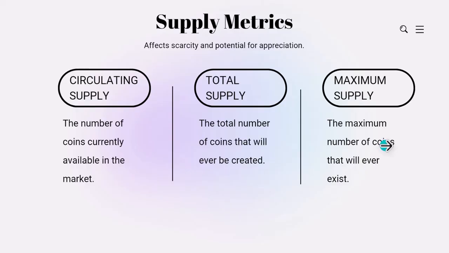The total supply is the total number of coins that will ever be created, and the maximum supply is the maximum number of coins that will ever exist in the whole world. That's how supply affects scarcity and the potential for appreciation in the future.